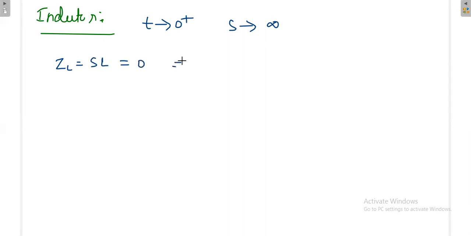That means at t is equal to 0 plus, at the time of switching, the inductor is open.